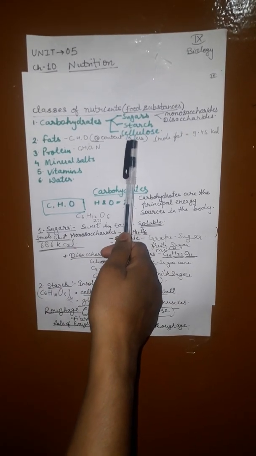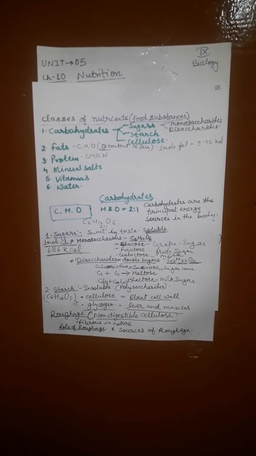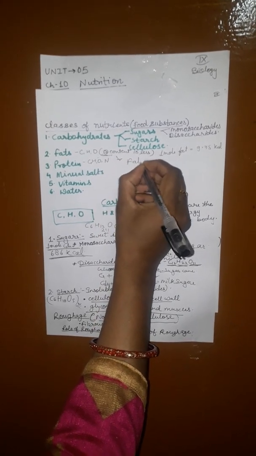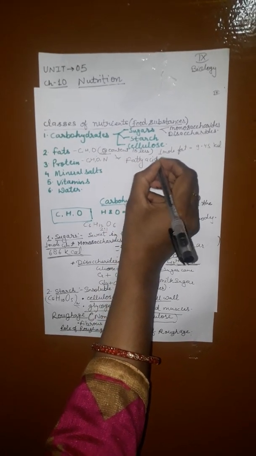Common foods rich in fats are butter, cream, vegetable oil. Fats and oils are made up of fatty acid and glycerol. Fat is made up of fatty acid and glycerol.